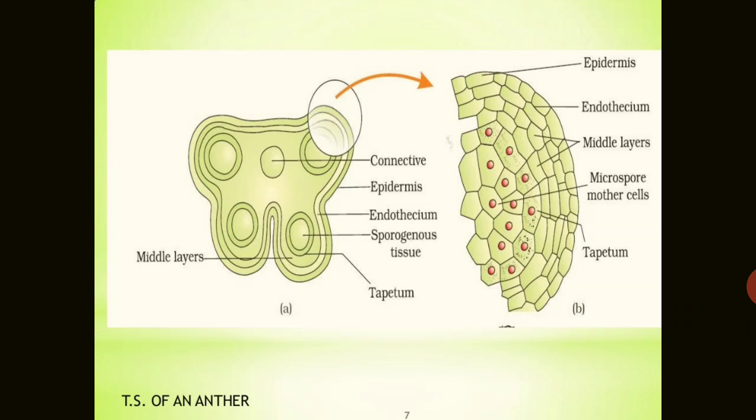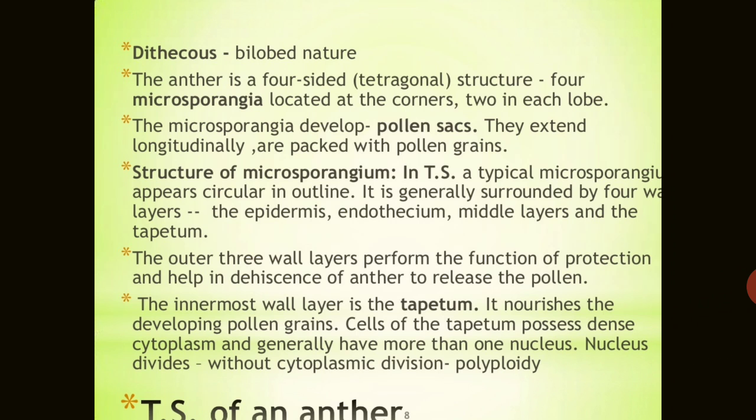This is the TS of an anther. The picture is taken from your book. It is a very vast structure. The outer layer is a single layer, the epidermis, and then the endothecium. Endothecium means the theca's inside layer. Then there are two or three middle layers. The microspore mother cells, having the microspores, are there. The inner layer is known as the tapetum. It is known as the sporogenous tissue, sporogenous because it is going to develop the spores, the male spores or pollen grains.